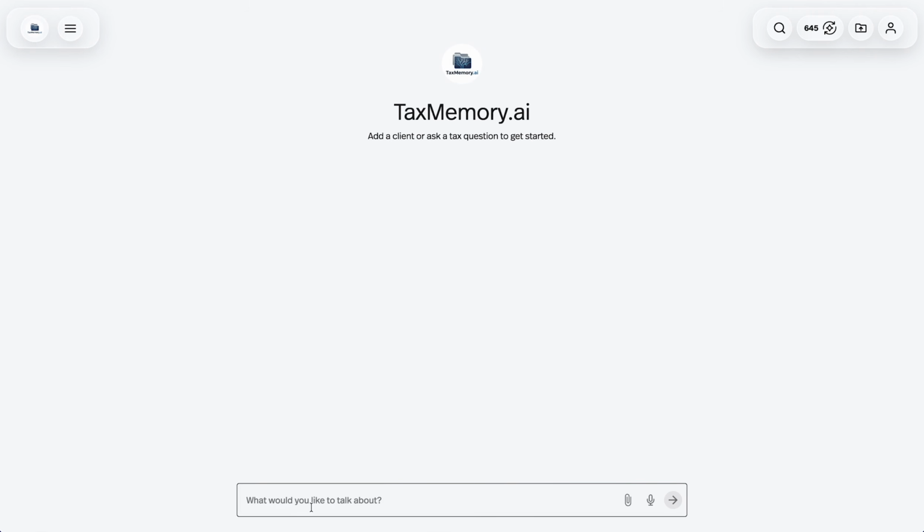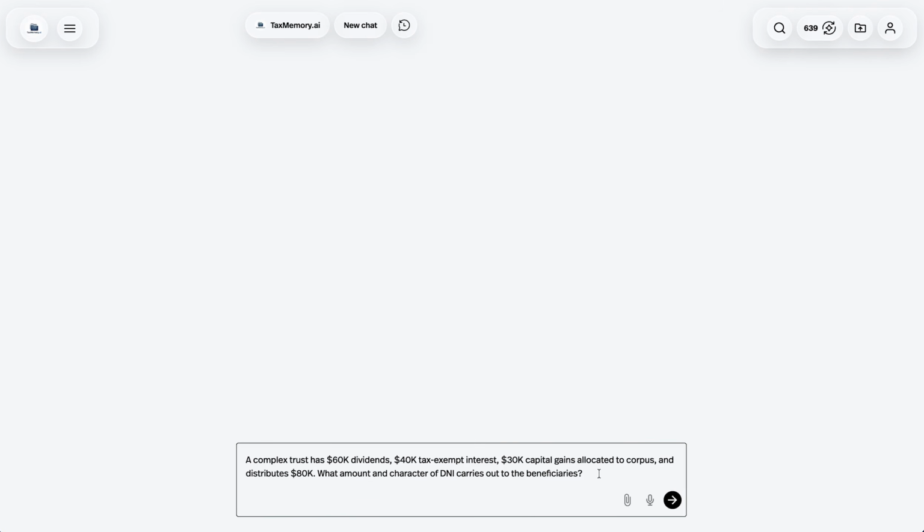Let's get right into it and see how TaxMemory.ai handles another question designed to test whether it can navigate a nuanced tax situation. We'll paste the scenario into the chat and see if it can identify the important details, apply the correct tax rules, and give us an accurate, authority-backed answer with clear next steps.